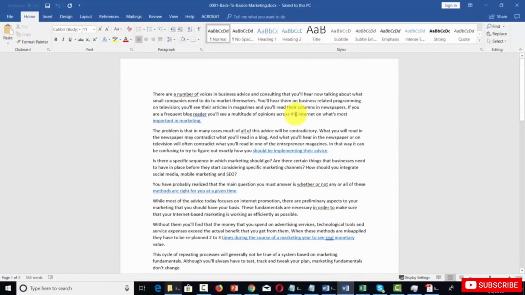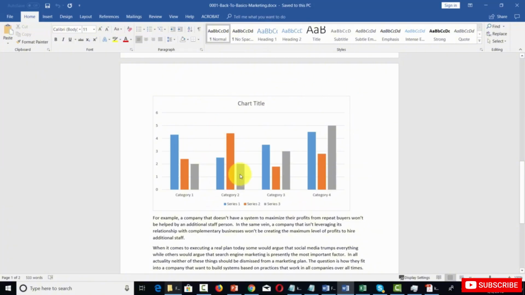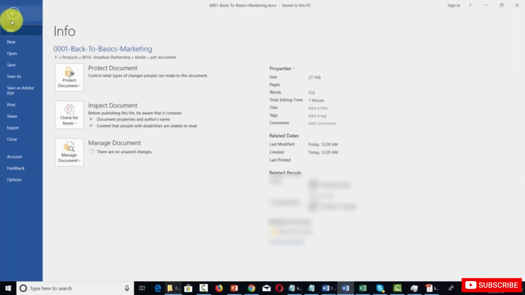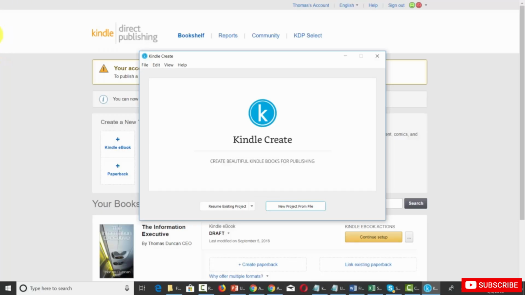Now, in this case, we already have hyperlinks in this document. We also have a chart in this document, and we may also even include an image. And once we've combined all of the content into the word processing software, we can then save it as a PDF document. Once you have your Kindle Create software open, you can then click New Project from File.